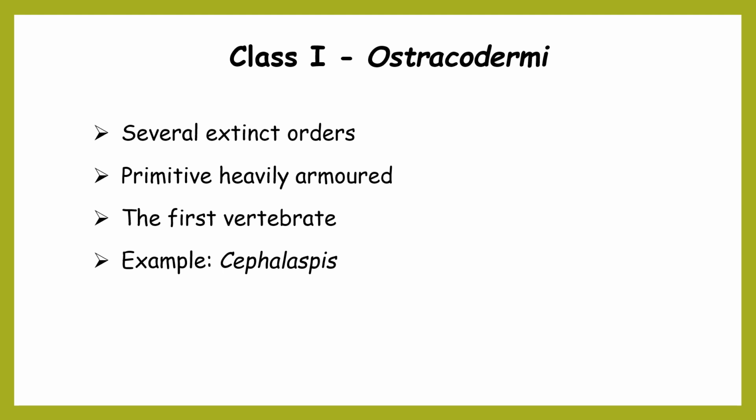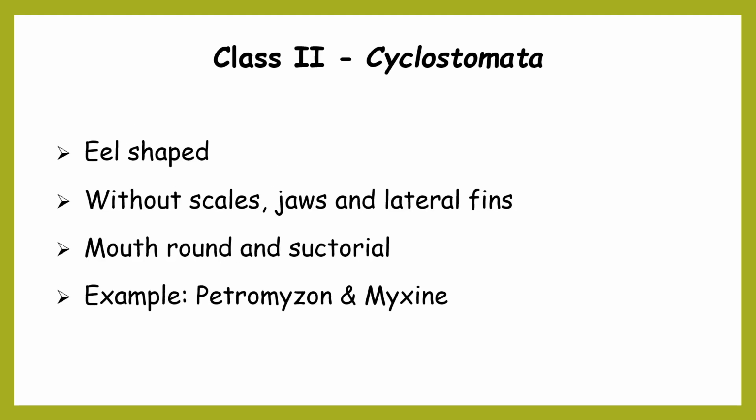These are the first formed vertebrates on the earth. And the example for this class is Cephalaspis. Class 2, Cyclostomata. The characteristics are they actually resemble eels. They don't have any scales, they don't have jaws, lateral fins are completely absent, and the mouth is round and suctorial. The examples for this class are Petromyzon and Myxine.